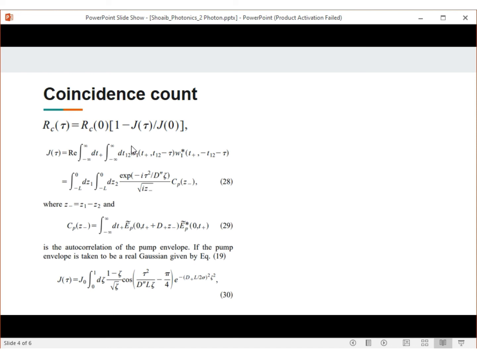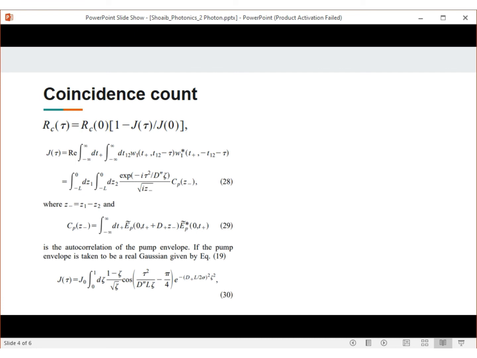Here we might be presented with a question: what is g of tau? g of tau may be understood as follows. Assume that tau is 0 for now. Then the two amplitudes get cancelled, and that cancellation is always complete because each biphoton created at a given point in the crystal interferes destructively with itself. When tau is not 0, the interference occurs between the amplitudes for the biphoton created at different times. That is reflected in J of tau.